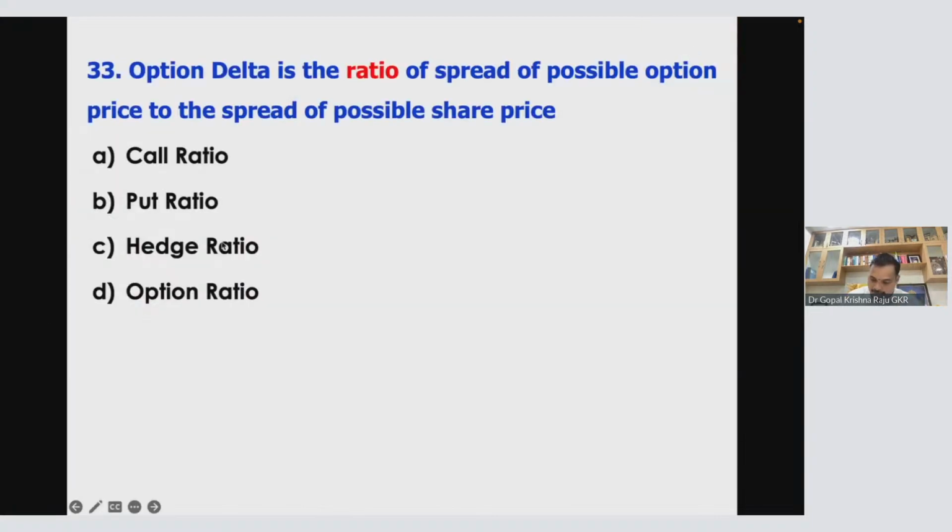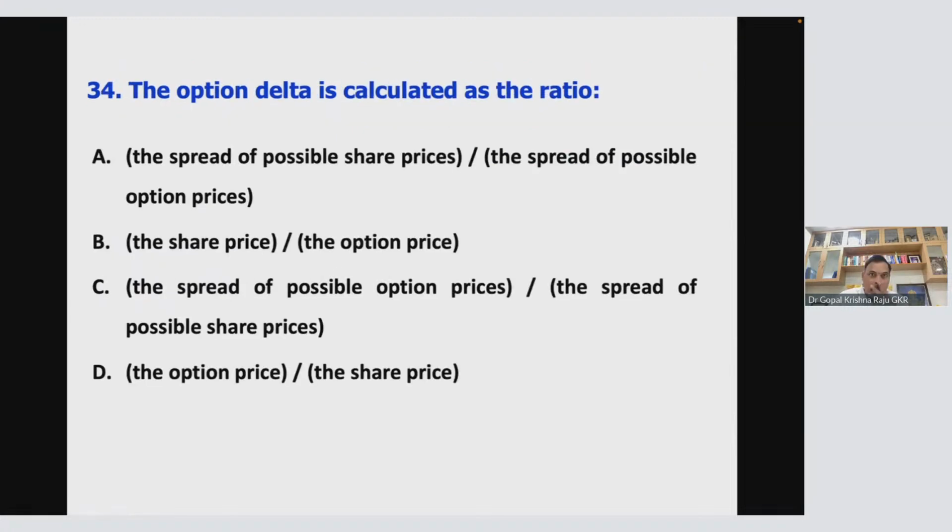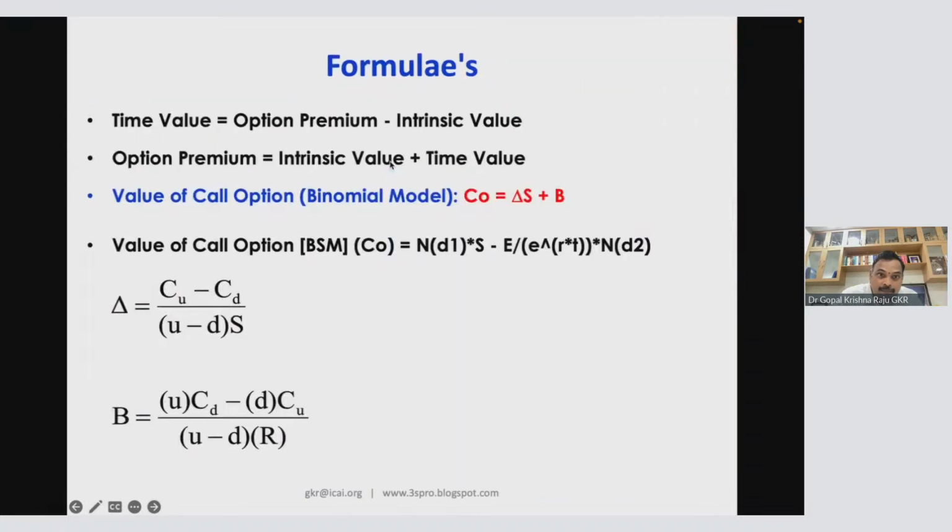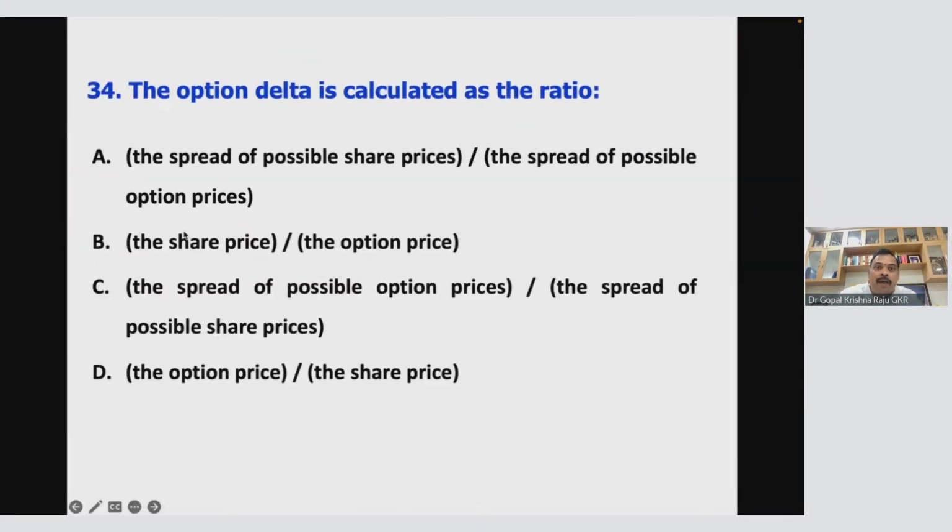33C. Now I want to give you one more interesting question, the reverse of the same. Option delta is calculated as a ratio where the numerator will be the spread of the possible share prices. That is wrong, because share prices will come in the denominator, US minus DS. What is US? Upper circuit price, and DS, lower circuit price. So spread of possible share price as numerator is wrong, because we take only the spread of the option price. Spread of possible option price is the numerator, spread of possible share price is the denominator. Correct. 34C is your correct answer.